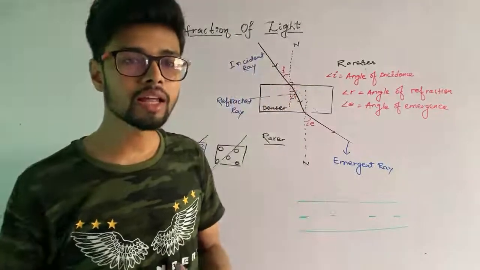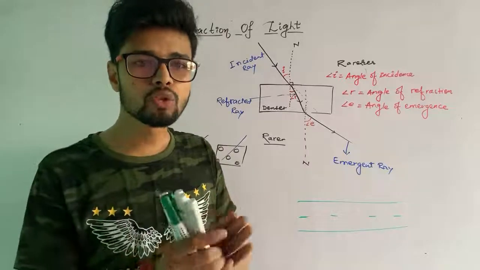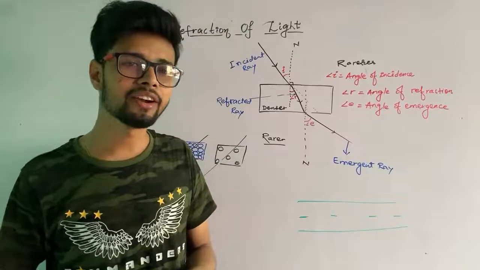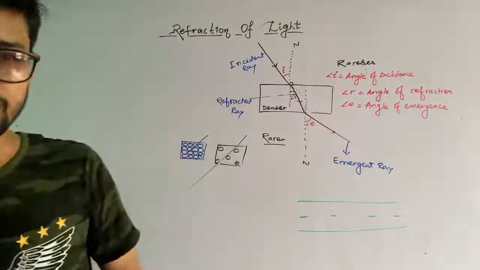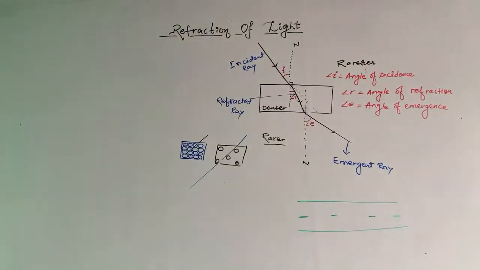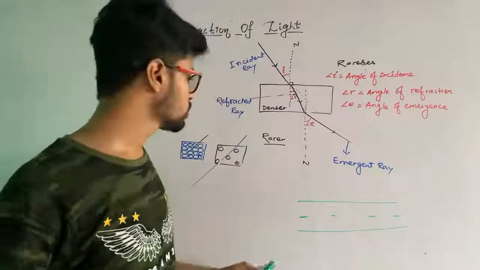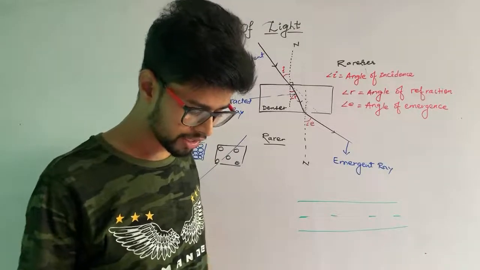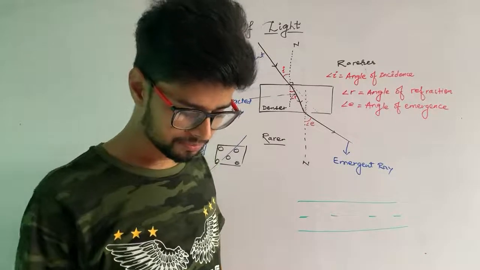Now you can imagine and tell me the answer: in which medium will the light ray move slowest? सबसे कम कौन से medium में जो है light ray travel कर पाएगा? Kindly tell your answer. I'm going to see in the comment section. In which medium is the light ray going to move slowest? सबसे slow किस medium में light ray जो है बच्चों travel करेगा? Let me get the answer.